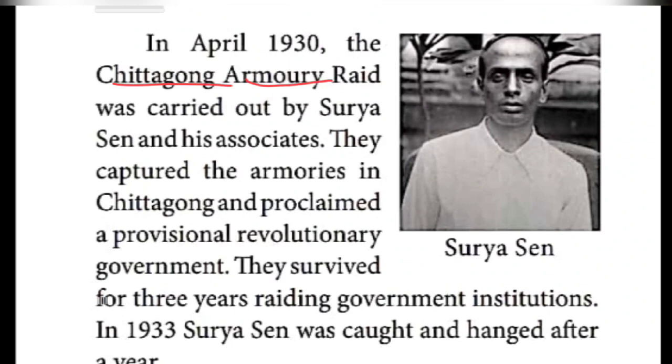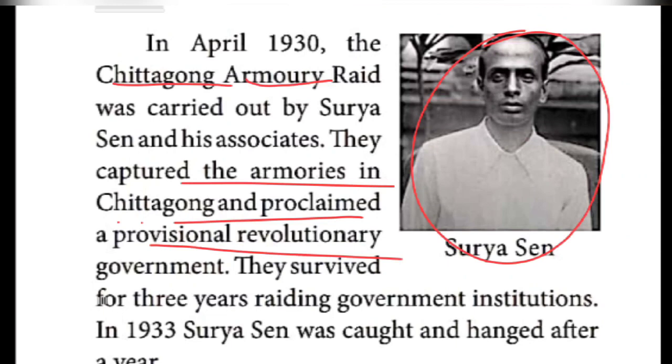What did this man and his followers do? They captured the armories in Chittagong, where they used to keep the weapons, and proclaimed a provisional revolutionary government. Yes, they announced a provisional revolutionary government. So they survived for 3 years raiding the government institutions. What was their work? Raiding the government institutions.